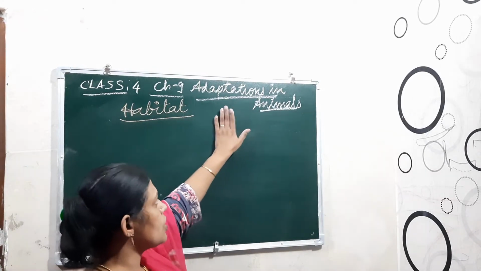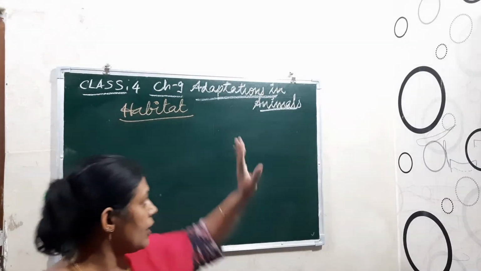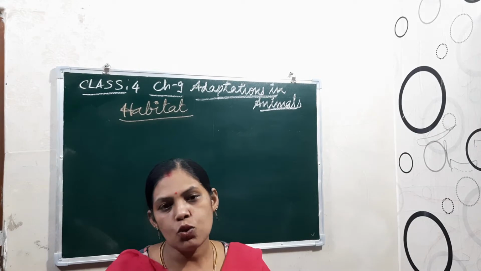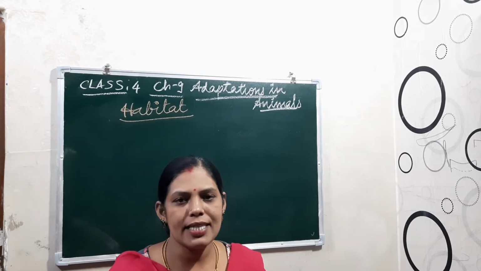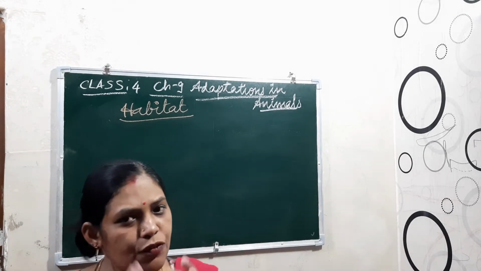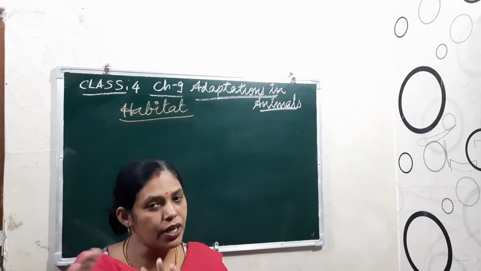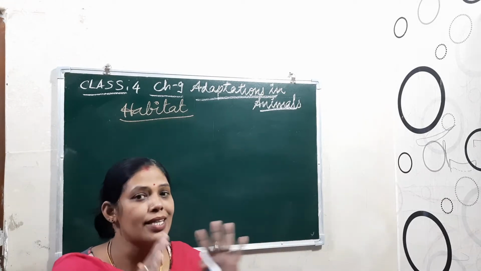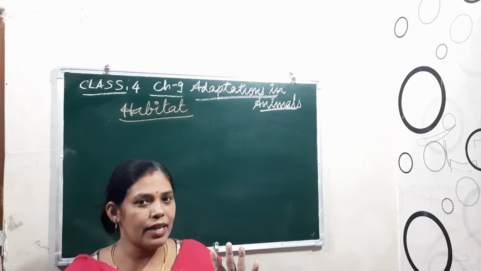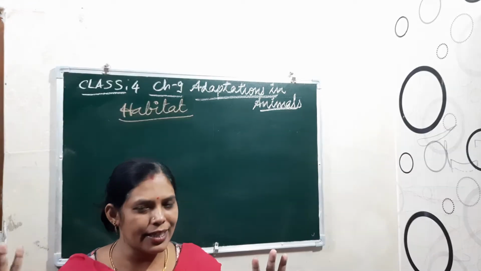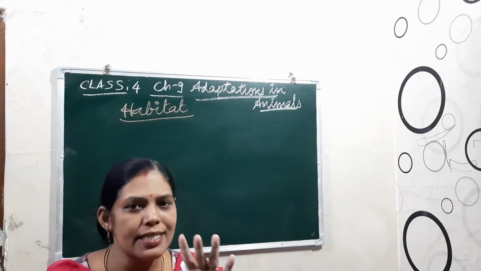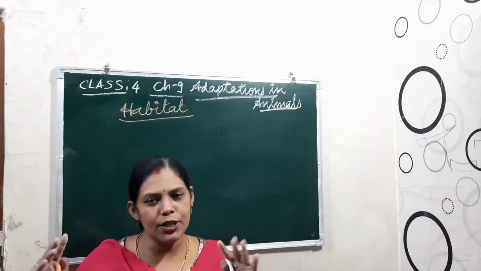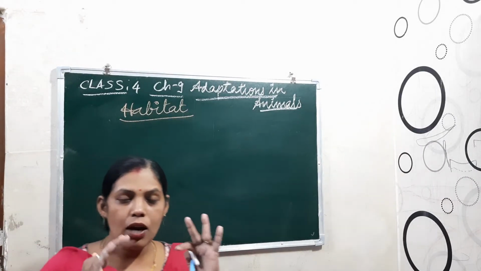Okay, and now first I will explain what are the different kinds of animals. So the classification of the animals, how the animals are classified in different categories. According to different categories, the animals are divided into different groups. On the basis of their food, they are divided into herbivore, carnivore, like that. And according to the habitat also, the animals are divided into different categories. And now according to their